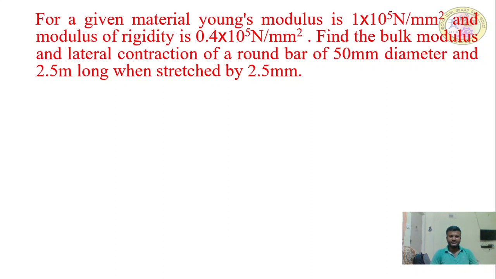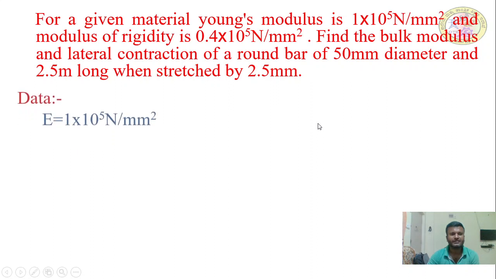Original diameter is given. Length is given. And delta L, change in length, is also given. They ask you to find what is called the lateral contraction of a round bar, that is, the change in diameter of the bar. Okay, it's very easy. They have given these three, so we can find it out.